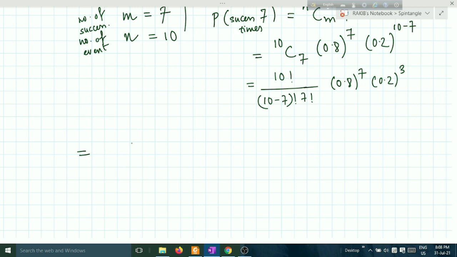10 factorial divided by 3 factorial divided by 7 factorial gives 120, into 0.8 to the power 7, into 0.2 to the power 3. The answer is 0.20.